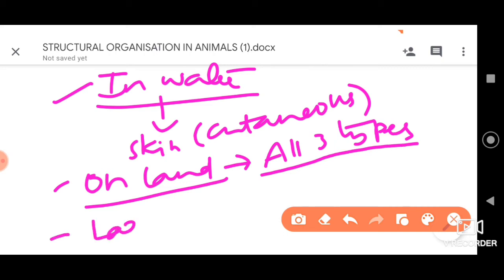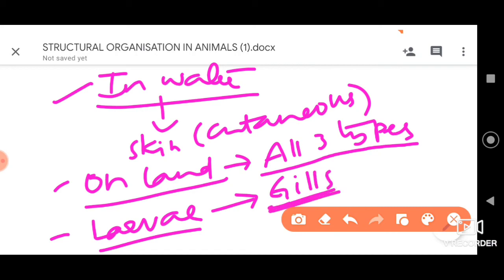And in the larvae, because they show indirect development, the larvae will respire through gills. Anyway, that can be seen. But the question here is, in water, what type of respiration occurs, so it is through the skin. So please go for option 1.